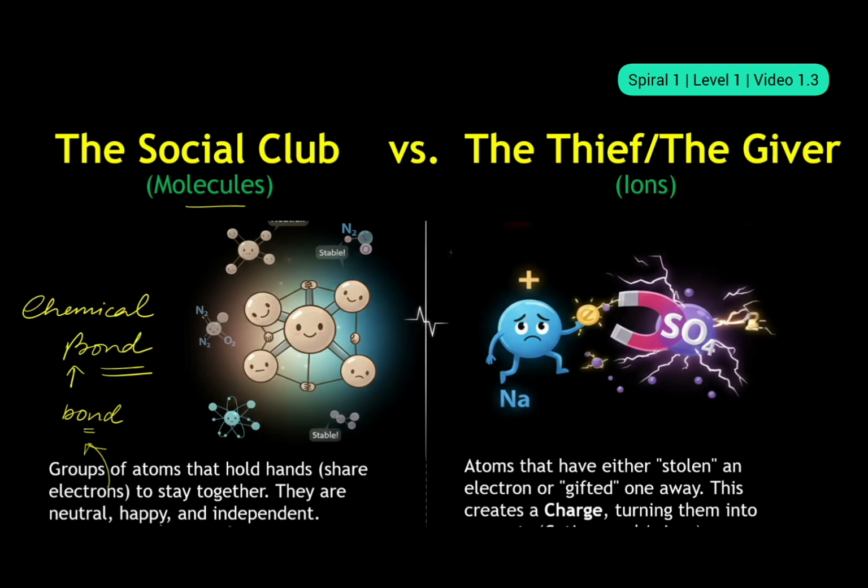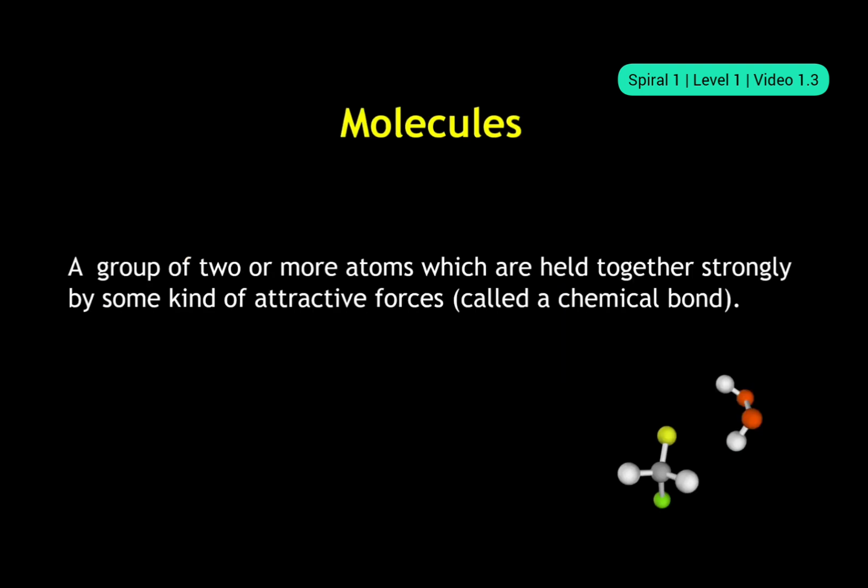Whereas ions are of two types. Either they are the thieves. The thieves are known as anions. What do they do? They take away electrons from someone else. Or there is another type, that is the givers, who are known as cations. What do they do? They gift electrons to others. All right. So this is the basic understanding that you need to know about molecules and ions. Now we will take up each subtopic, that is molecules and ions, and study a little more detail about it. So we are going to start with molecules.